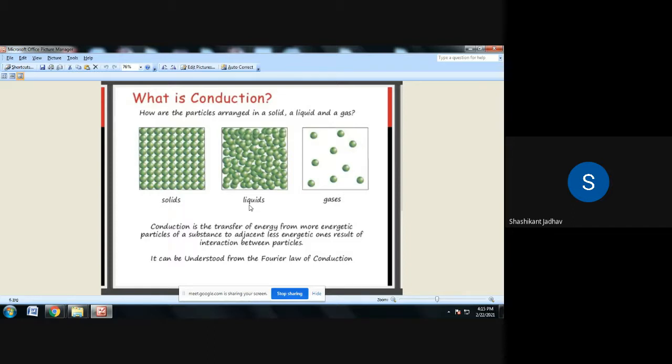So in the solid, it is conducted because of the lattice vibration and free electrons. What about the liquid? Heat transfer is because of the collision. So write down for the liquid, heat conduction is because of the collision of molecules.